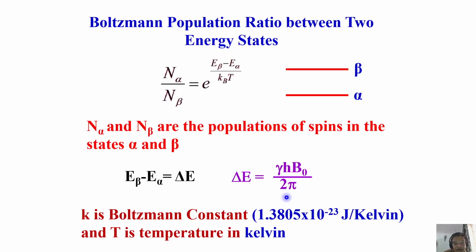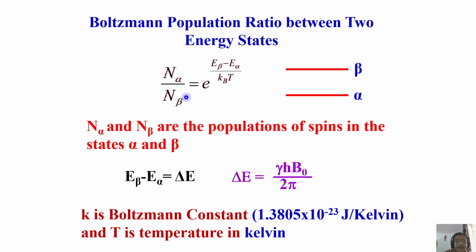We already found out, while we were trying to get the resonating frequency, what delta E is. Delta E is given by gamma into h cross into B naught. H cross is written as h over 2 pi, where h is Planck's constant. So I know delta E. I can calculate delta E because I know gamma, I know h, I know 2 pi, I know B naught. B naught is my magnetic field, which should be expressed in Tesla.